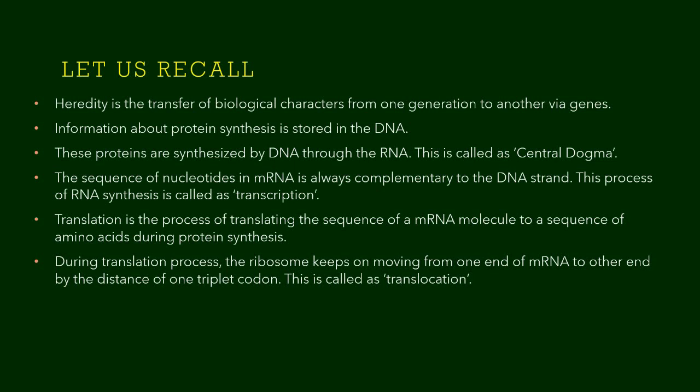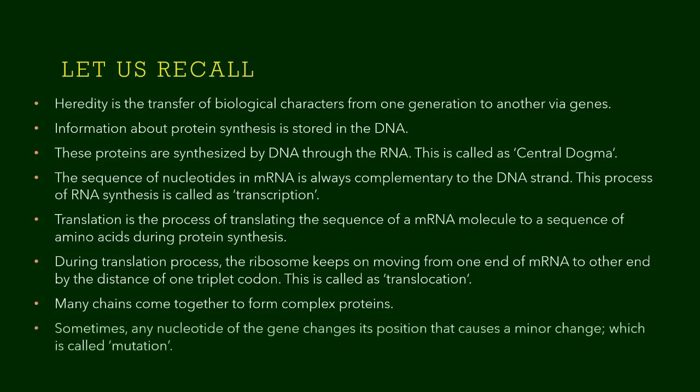The processes of translation and translocation happen in the cytoplasm of the cell. After the amino acid chain forms, many chains come together to form a complex protein. Sometimes any nucleotide of the gene changes its position. This causes a change, and that change is called mutation. Let us proceed with the chapter.